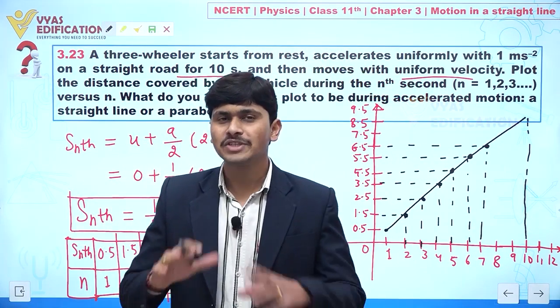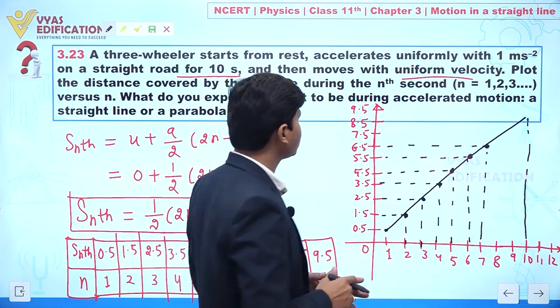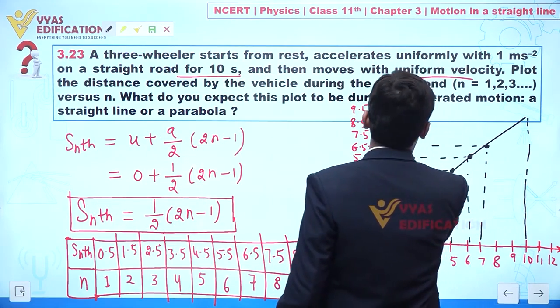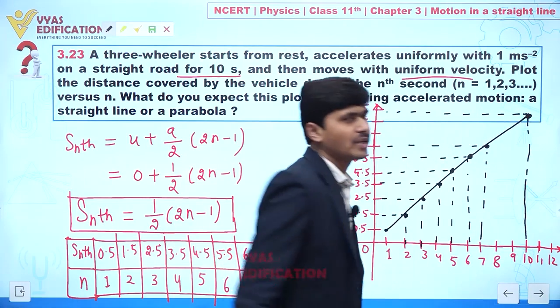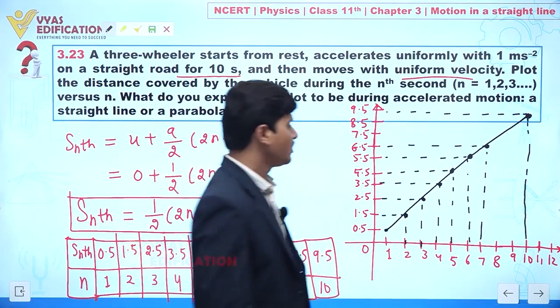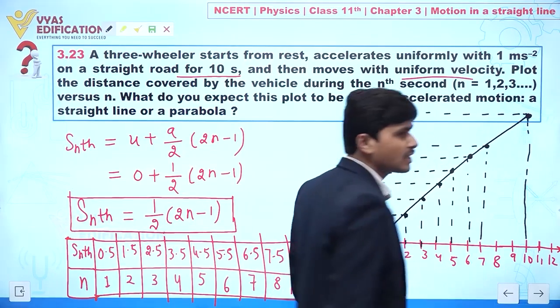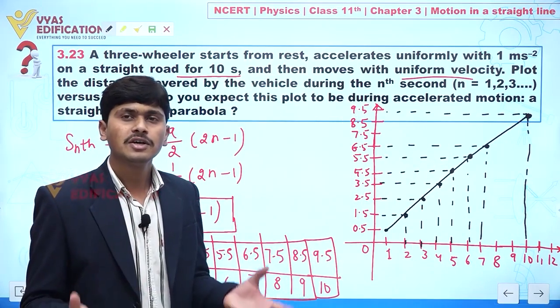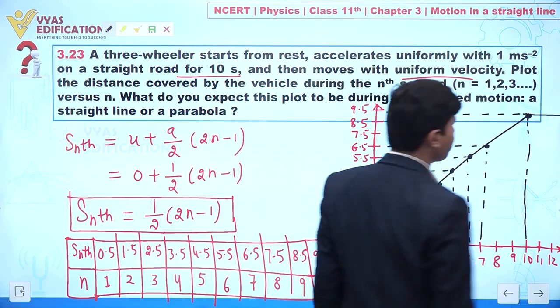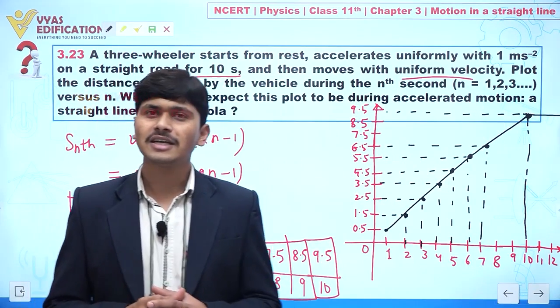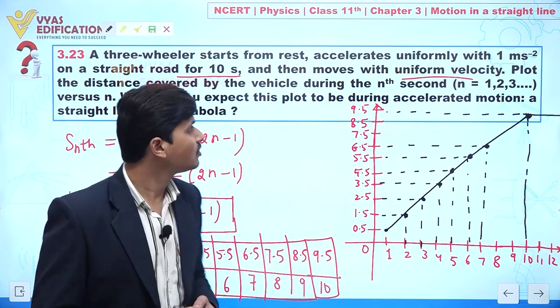After 10 seconds, this three-wheeler is going with uniform velocity. It means after 10 seconds, its position is not changing with time. Uniform velocity means we have equal change in position for equal intervals of time. So it will be like this. Or we can say the slope of the x-t graph will be 0, yes or no?